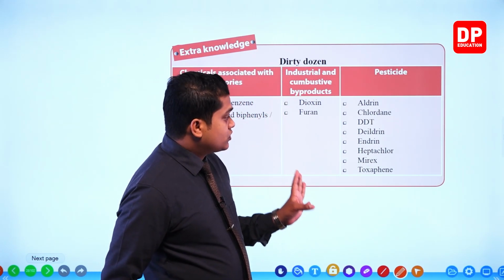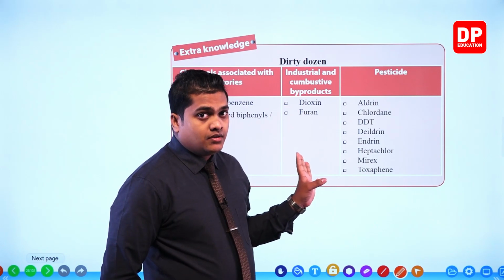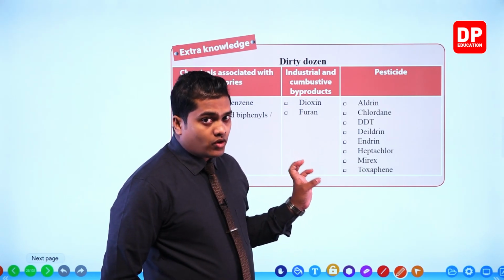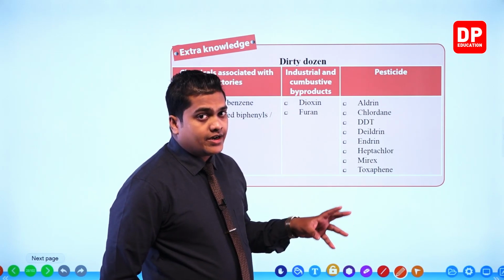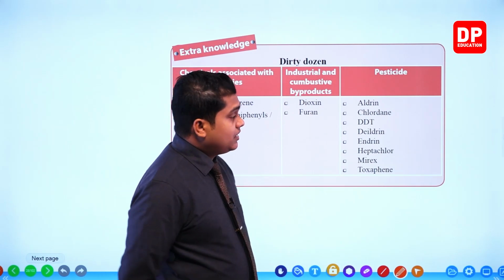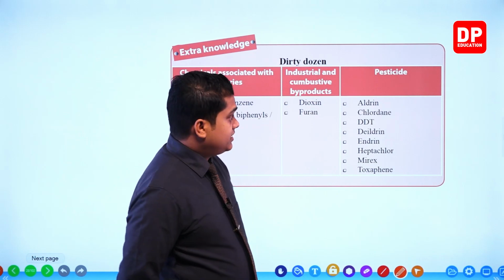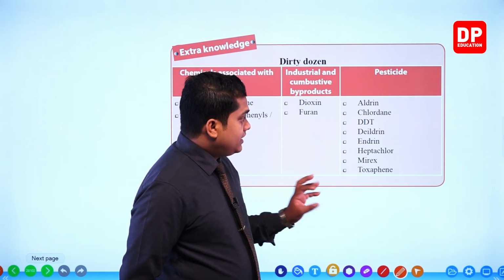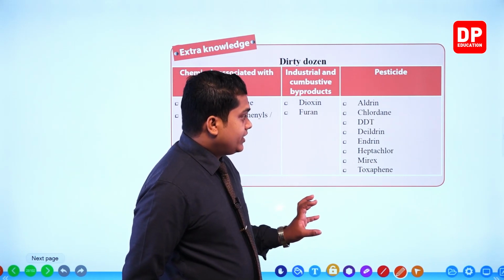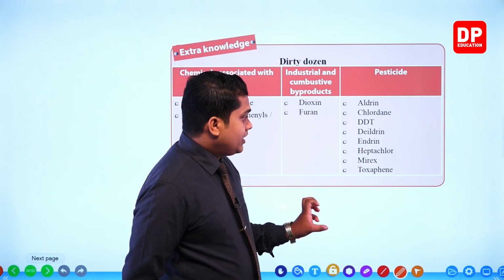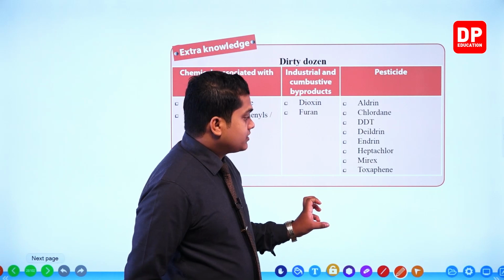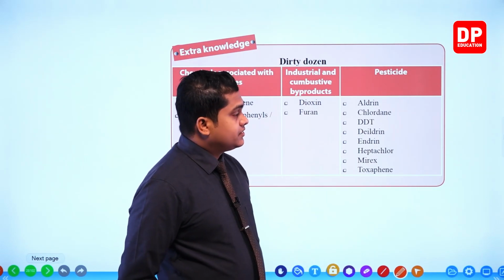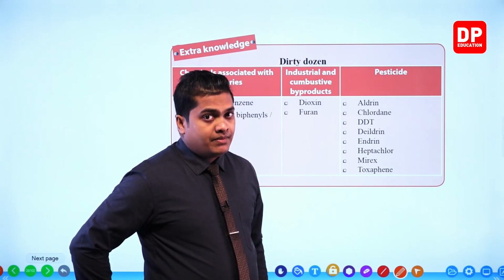As you can see, most of the chemical substances, these organic chemicals, are added to the environment because of pesticides. So let's see: aldrin, chlordane, DDT, dieldrin, endrin, heptachlor, mirex, toxaphene. These substances are contained within pesticides.